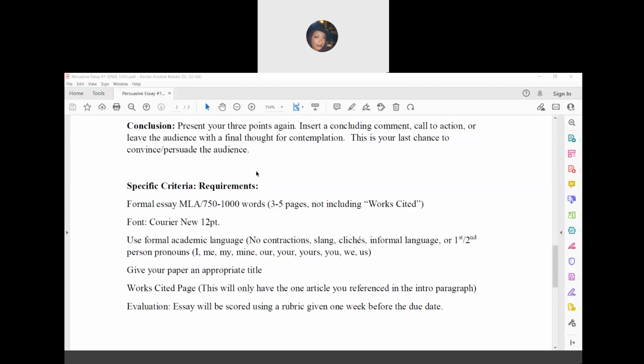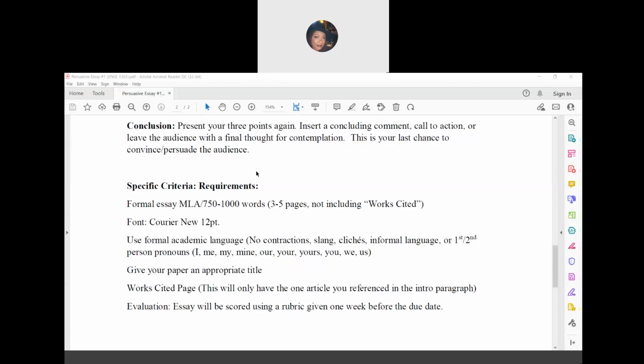You're going to give it an appropriate title. And an appropriate title is not persuasive essay. It is not identity essay. You're going to give it a title that makes the reader want to read it. Your title should be relatively short. Think 3 to maybe 5 words. Think about movie titles. How movie titles give you a glimpse into what the movie is about. They are typically catchy, but they don't give away the whole movie. That's how you want to title your paper.